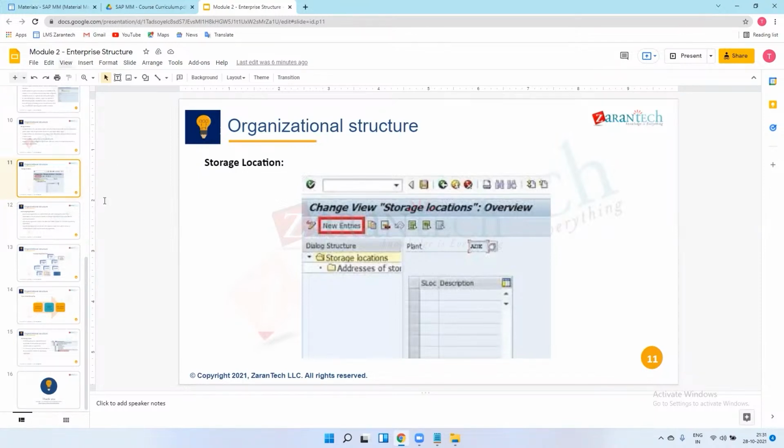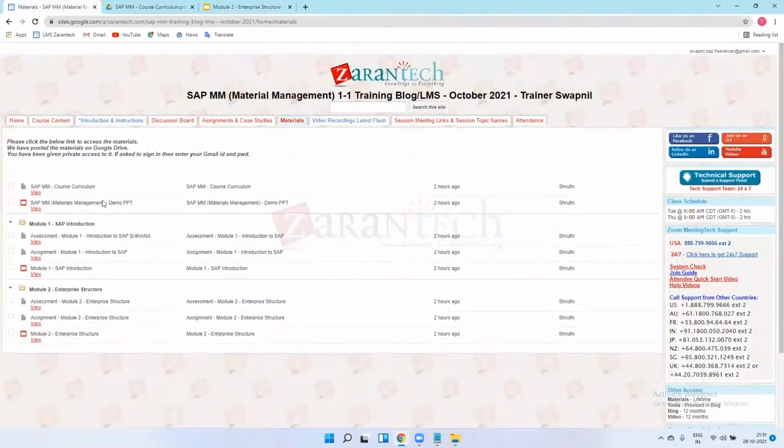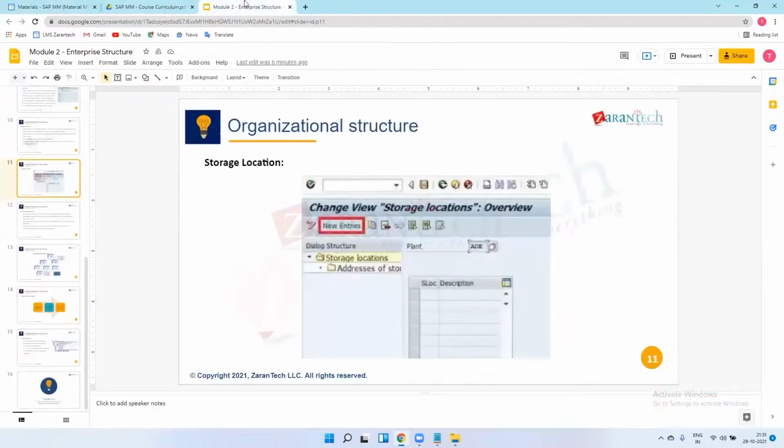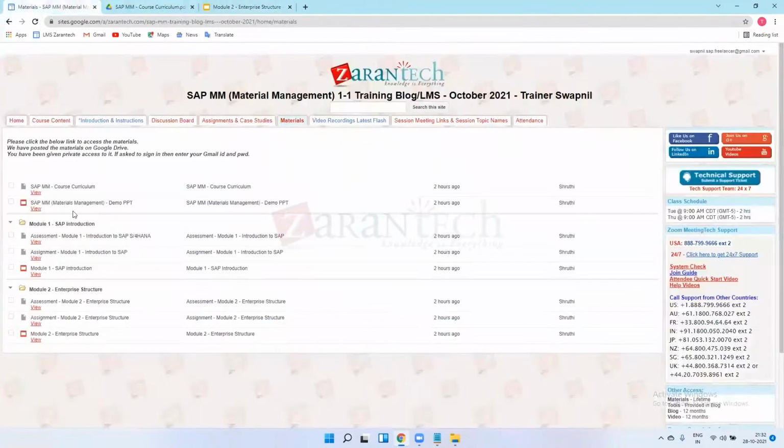You can go through these documents as well. All are downloaded here by Shruti. You can just open them. I will ask the support team to provide you access for this. You have only display access for this. So whatever you have learned in these lectures, you can go through these documents and understand.